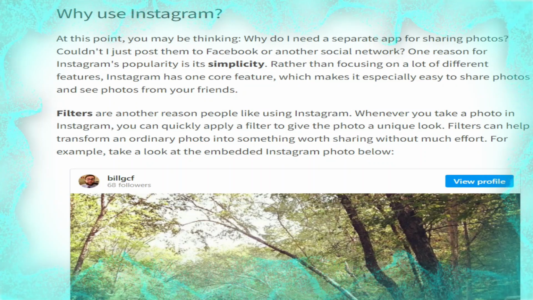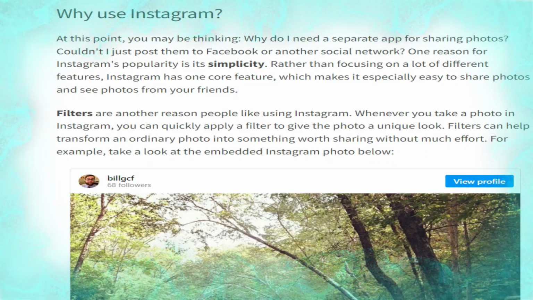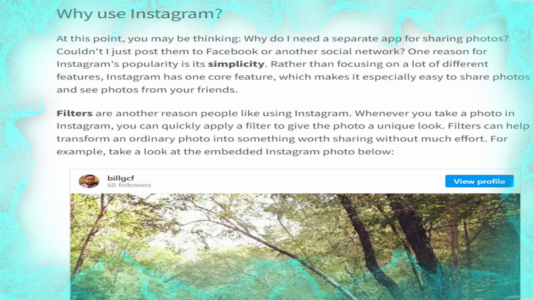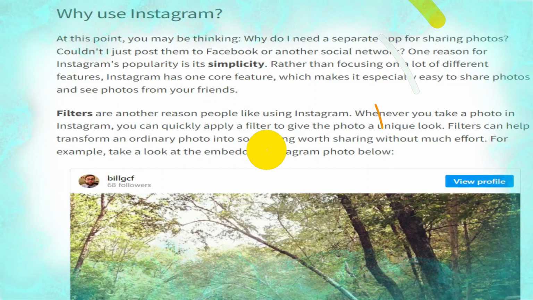Why use Instagram? At this point, you may be thinking, why do I need a separate app for sharing photos? Could I not just post them to Facebook or another social network? One reason for Instagram's popularity is its simplicity. Rather than focusing on a lot of different features, Instagram has one core feature which makes it especially easy to share photos and see photos from your friends.